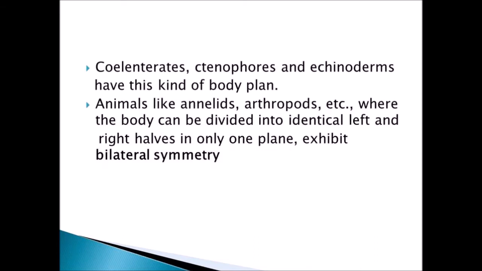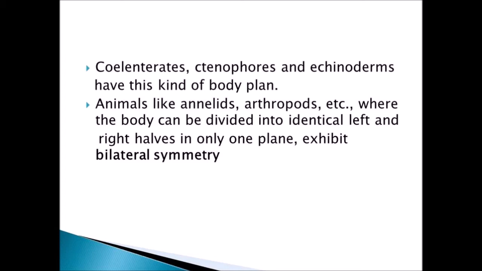Coelenterates, Ctenophores, and Echinoderms are all different phyla of the animal kingdom. We will be seeing each phylum of the animal kingdom later on. Just remember, these are the examples of radial symmetry: Coelenterates, Ctenophores and Echinoderms.